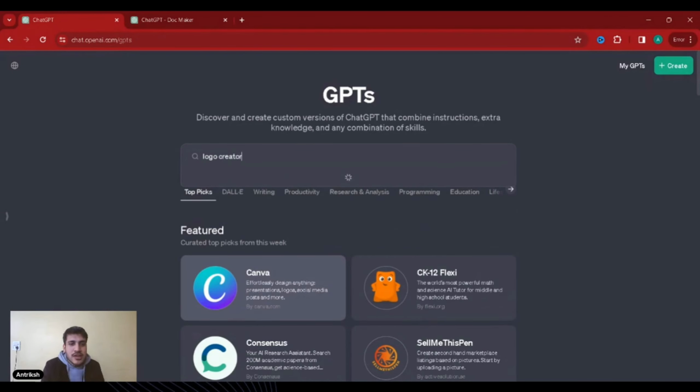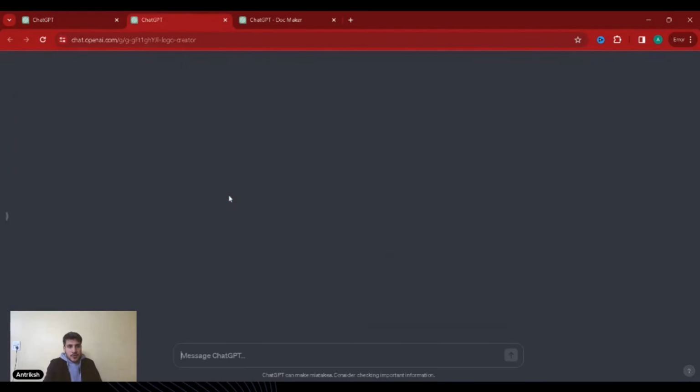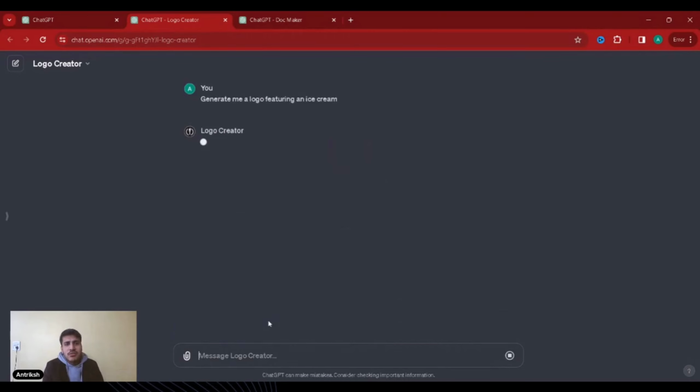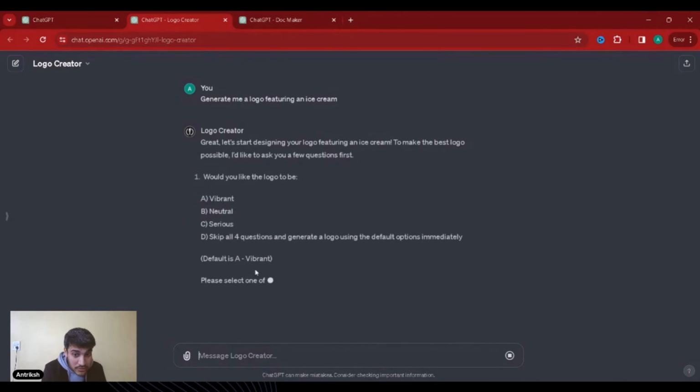Yeah, there are a ton of logo creators, but this is my favorite one. Logo Creator, it says, obviously. So make me an app icon, generate me a logo featuring an ice cream. One of the best things that I like about it, you're just going to know right now.